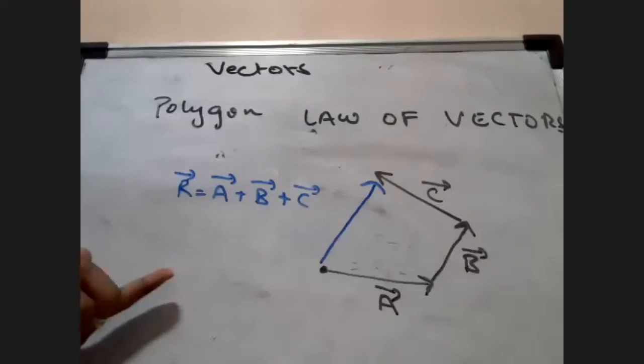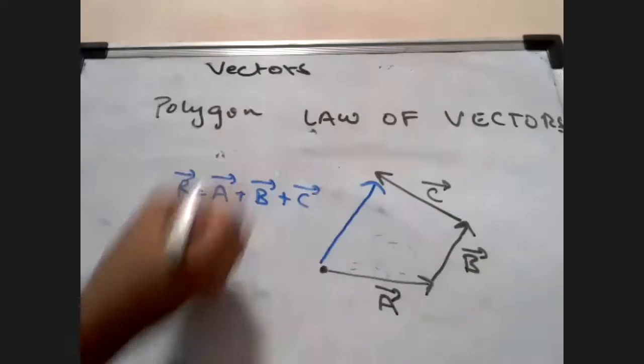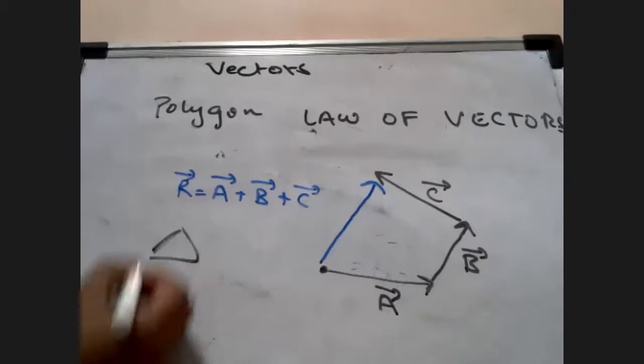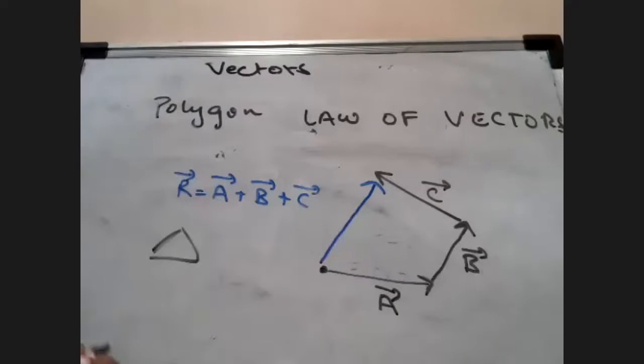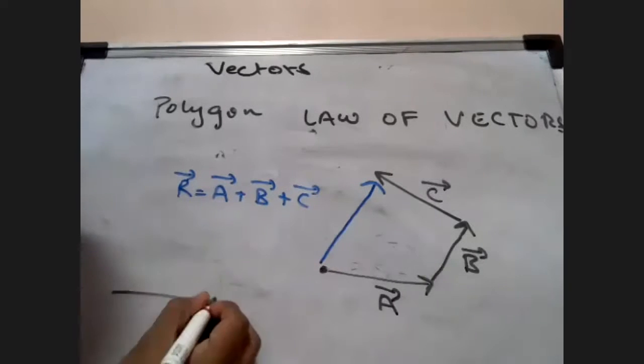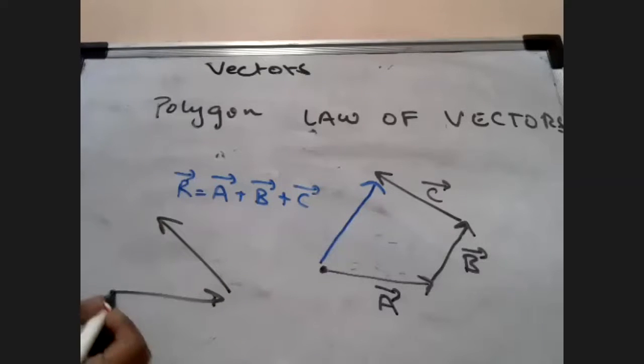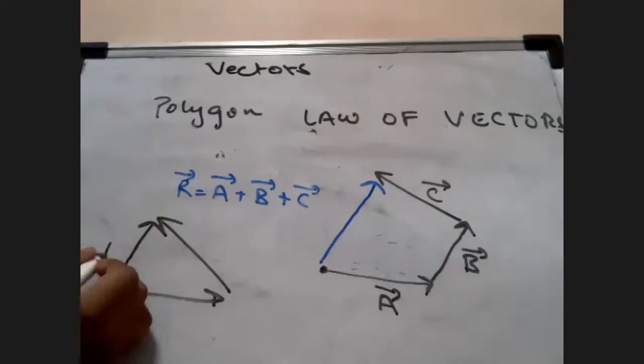Is that clear? All of you have understood this? Okay. Now, so you understand, even if it is a triangle law, if this was the first vector and this is the second vector here, of course the resultant will be from the tail of the first vector to the head of the second vector. So you can see it. This is going to be my resultant.